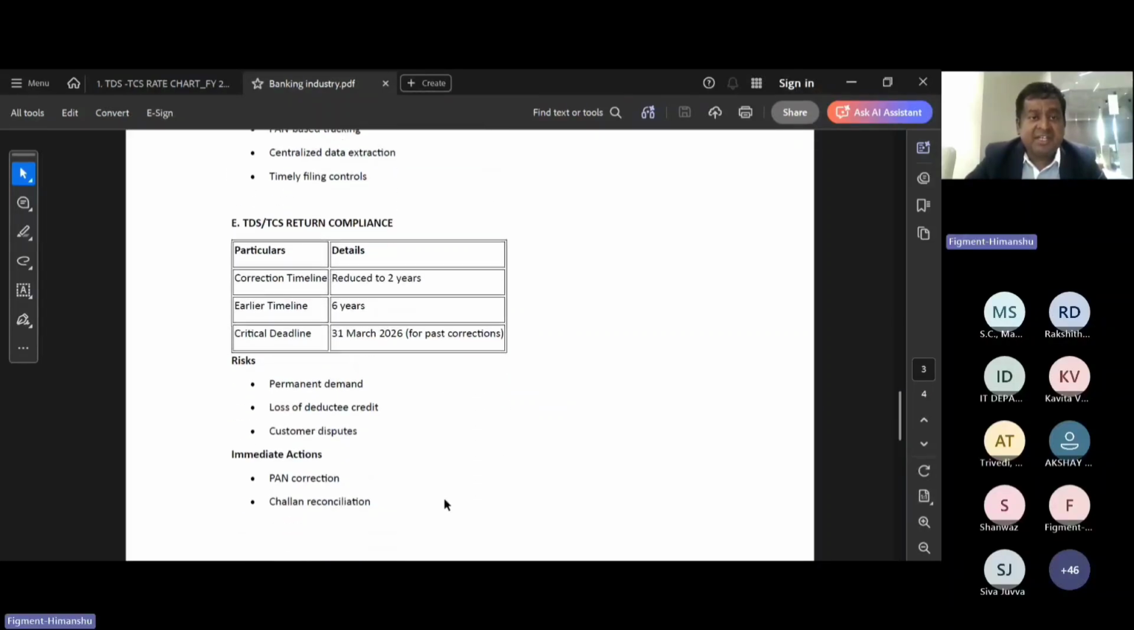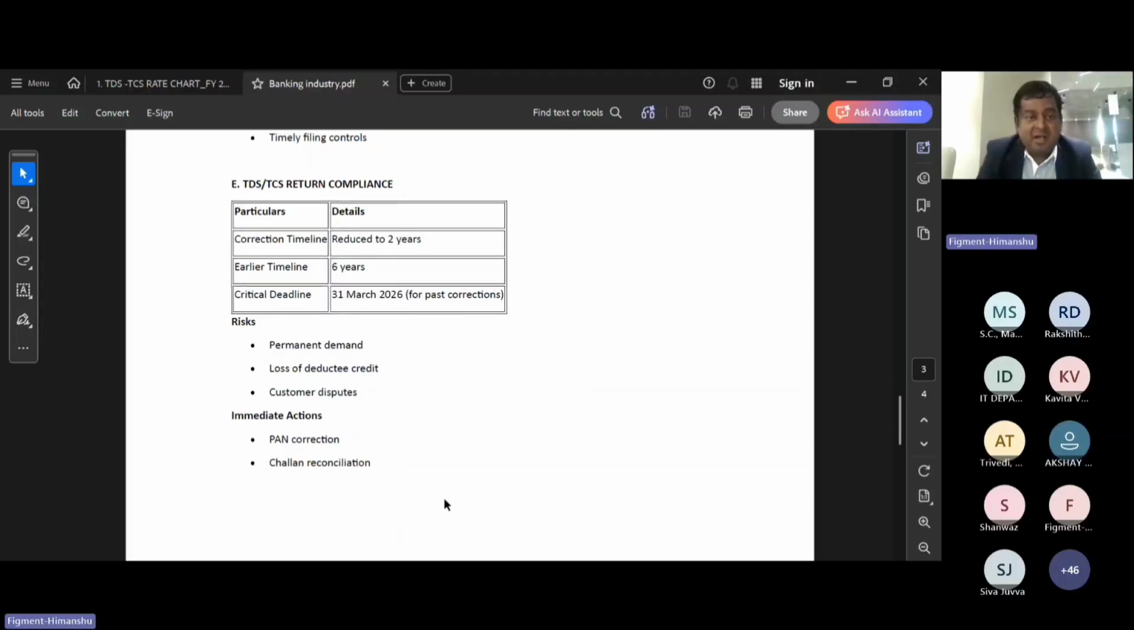One more important change in the TDS return compliances. Previously, the correction return filing timeline was 6 years. For the last 6 years, you could file the correction returns. But right now, under the new Income Tax Act, this correction timeline is reduced to 2 years. So for the 31st March 2026 deadline, the correction return filing up to 31st March 2024 you can do, right? Up to 31st March 2024, whatever correction return needs to be filed, that needs to be filed before 31st of March 2026. After that, there is no possibility of filing the correction return.